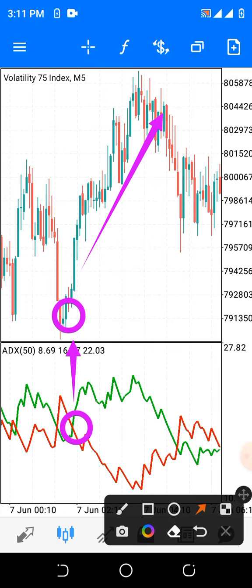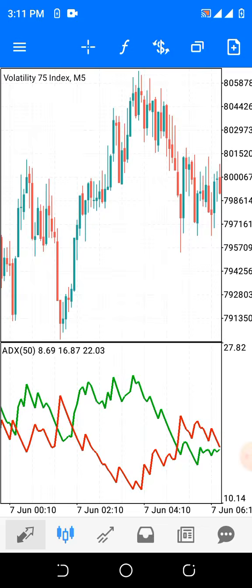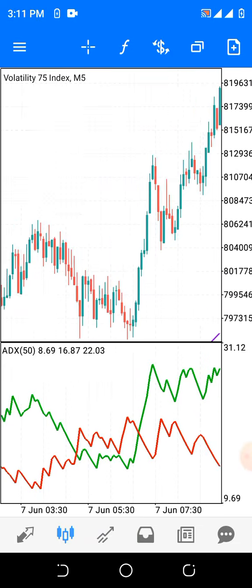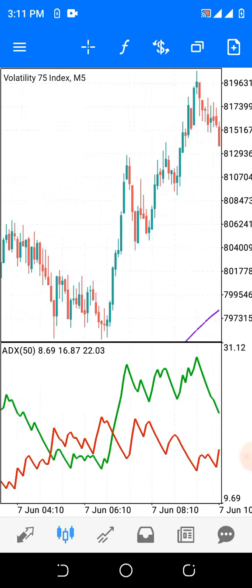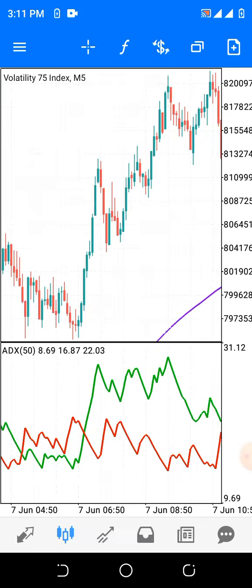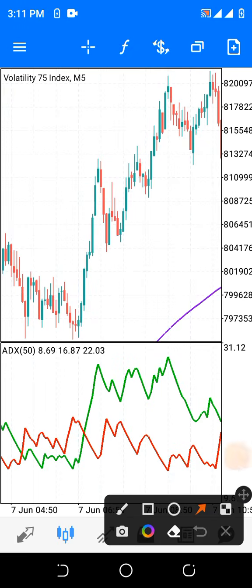Now continue moving. Observe very well that the price is still above the moving average. Look here, this is the moving average. So we are still on our buying signals.